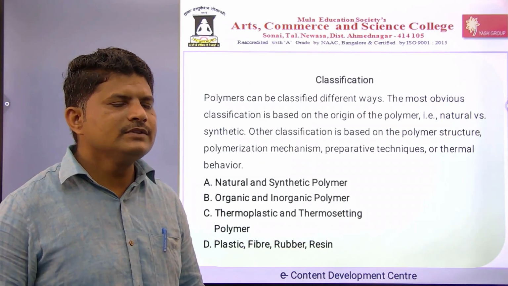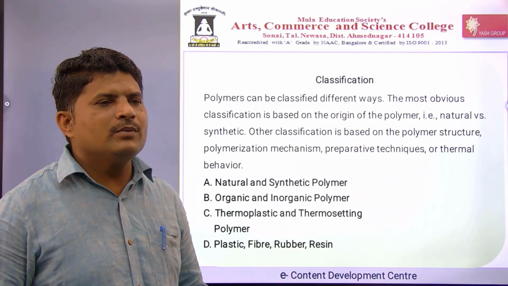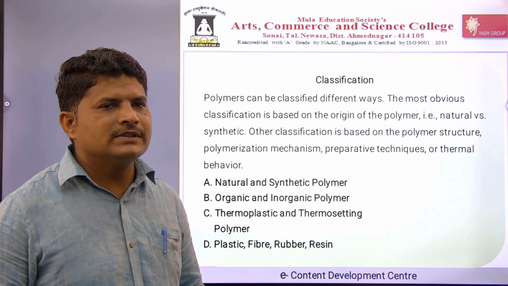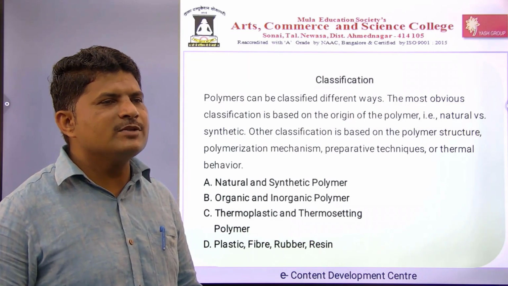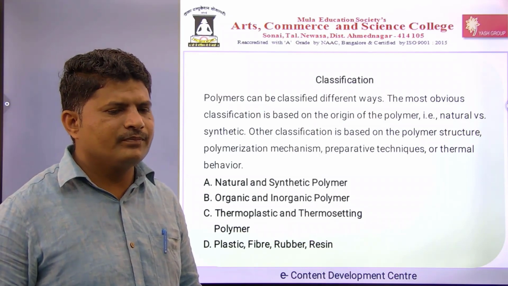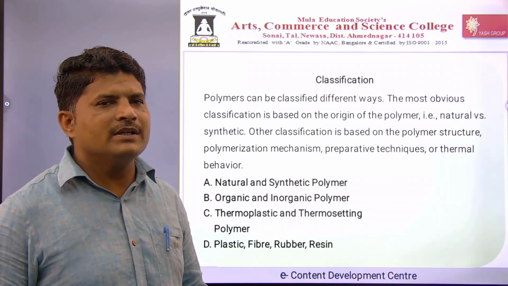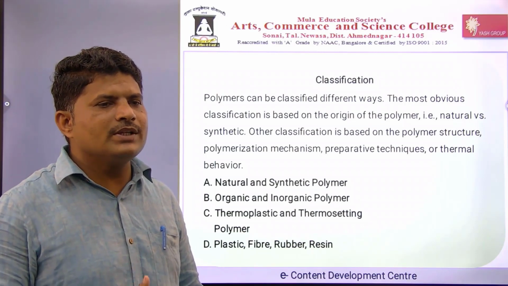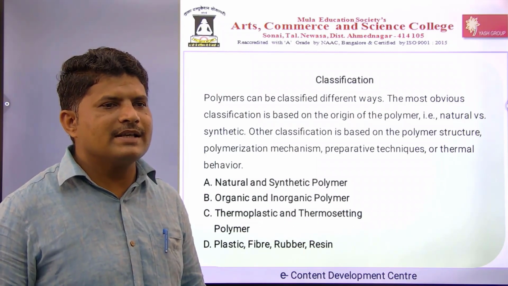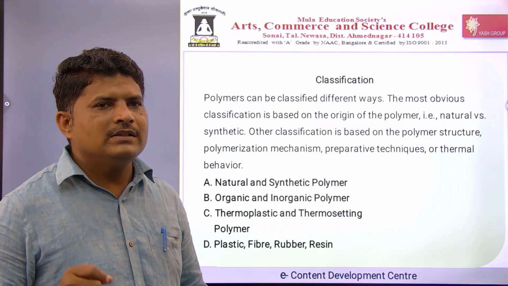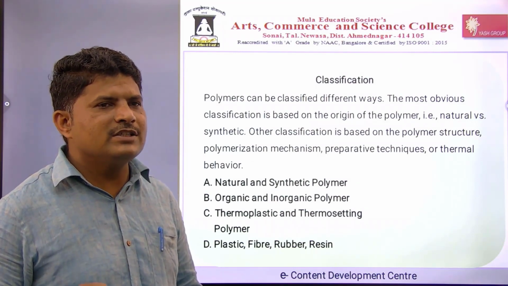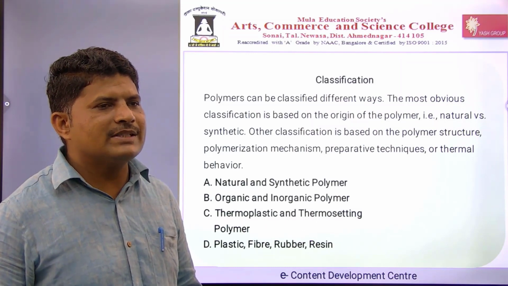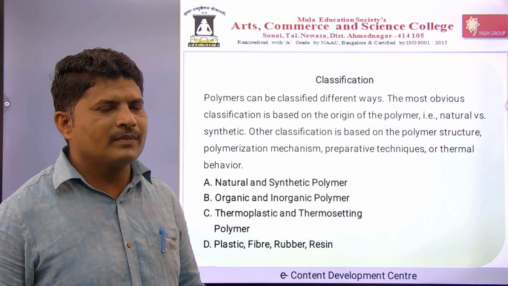Classification. Actually, polymers can be classified in different ways. The most obvious classification is based on the origin of the polymer. Generally, we classify polymers based on their origin. So what is its origin? According to that, the polymer is classified. The most obvious classification is based on the origin, that is natural versus synthetic polymer.